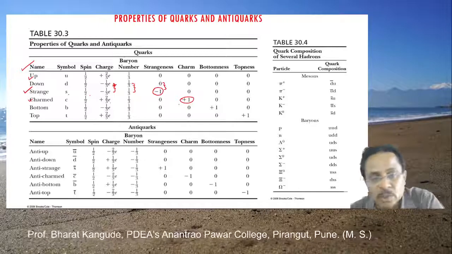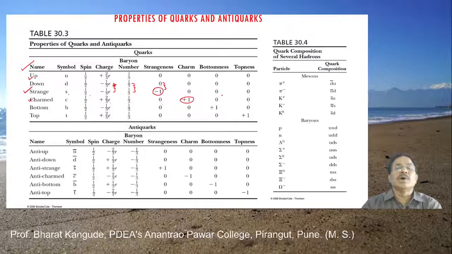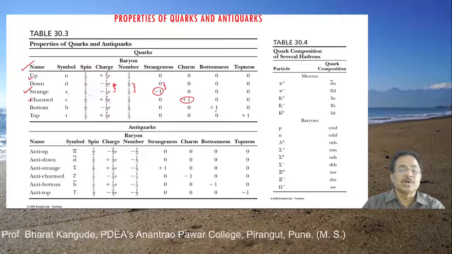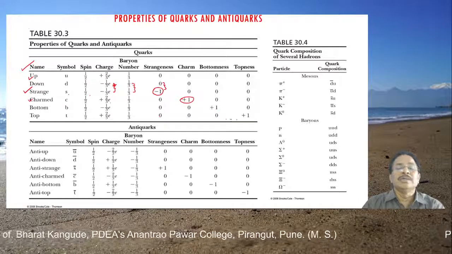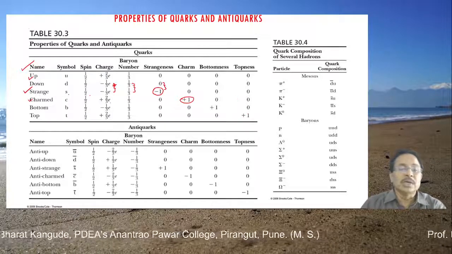And that's why, as I said, experiments show the need of 3 more types of quarks, and all these 3 more quarks have been developed. The second last is bottom, and the last one is the top quark. Its topness is going to be +1. Okay, this is all quarks.